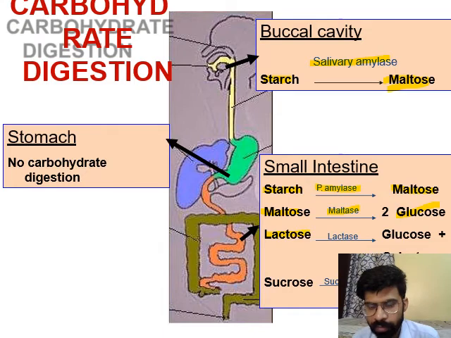Lactose, with the help of lactase, is converted into glucose. So the end product of starch digestion is glucose, achieved in the small intestine. The complete digestion of starch takes place in the small intestine, while its digestion starts in the buccal cavity.